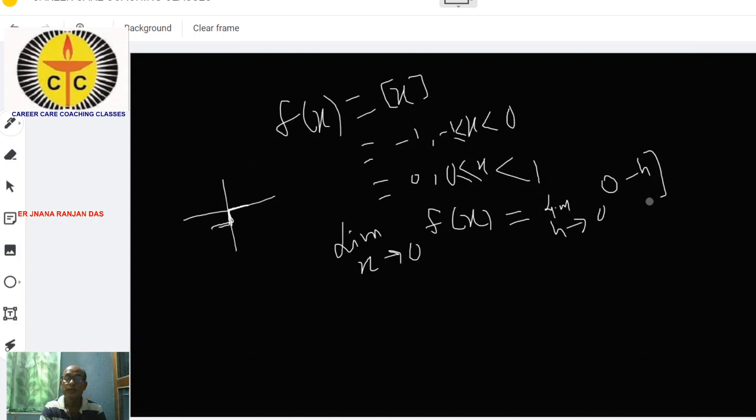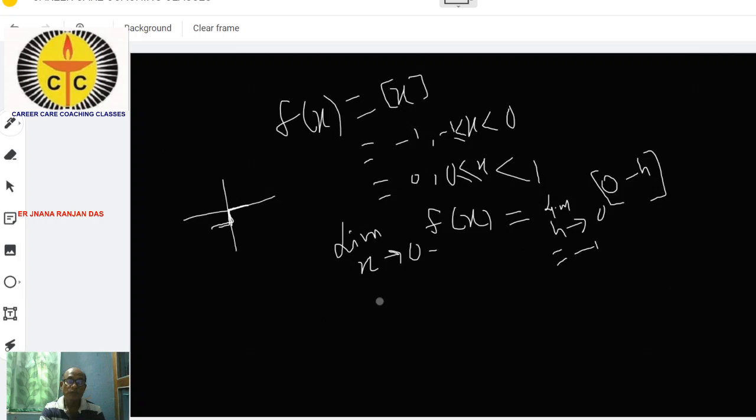So bracket of 0 minus h. So what is the bracket of 0 minus h? That means bracket of 0 minus h is -1. This is the value of the left hand limit.